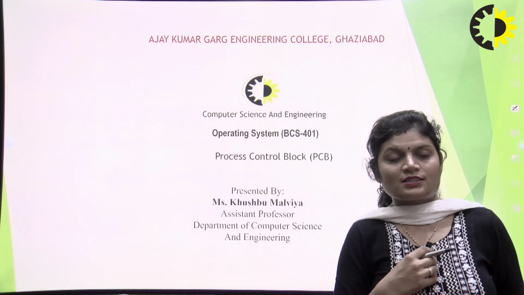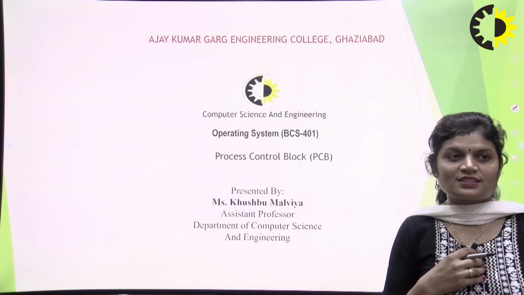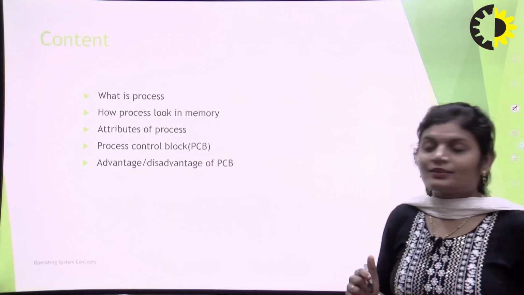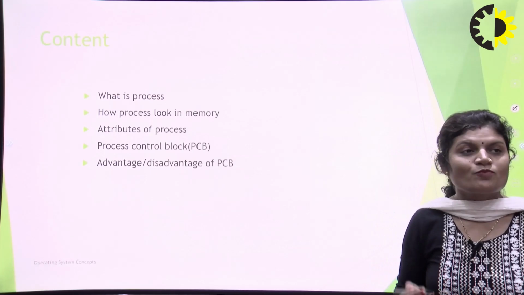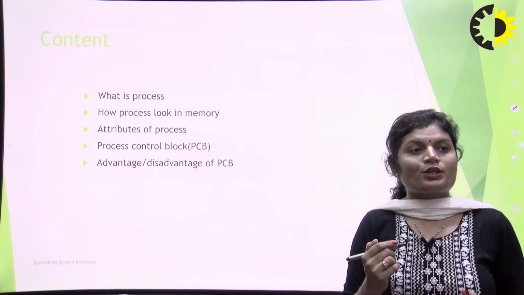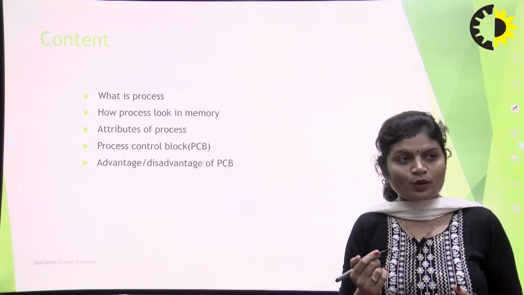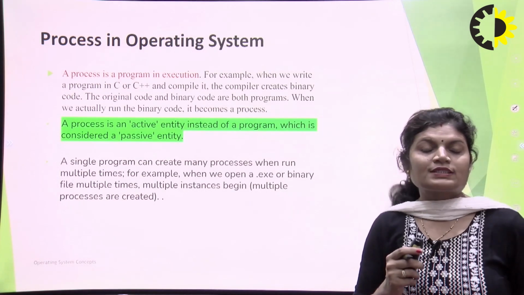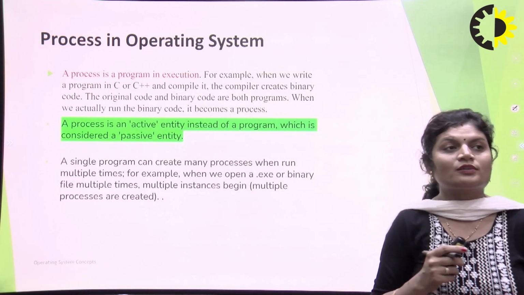Today we are discussing another topic on operating systems, which is the process control block. Let us start. The contents are: what is a process, how a process looks in memory, attributes of a process, the process control block, and advantages and disadvantages of the PCB. So, firstly, we have to know what a process is.